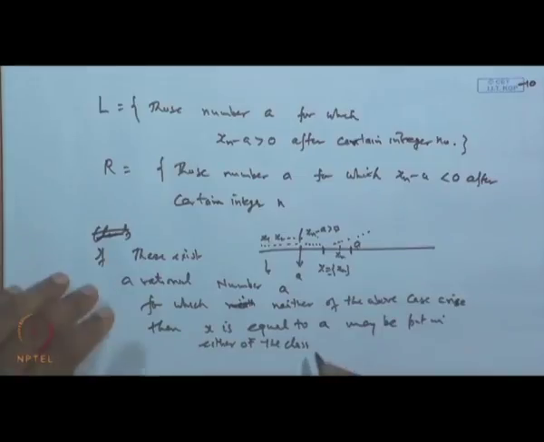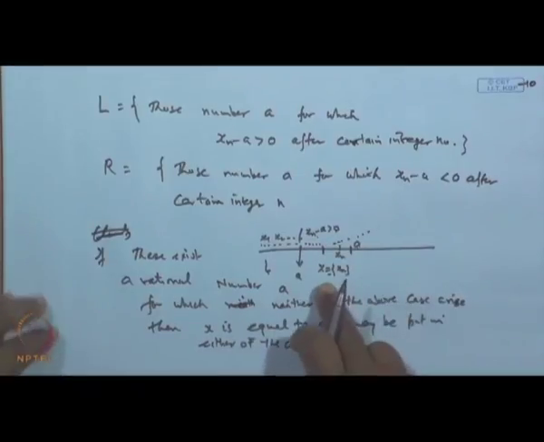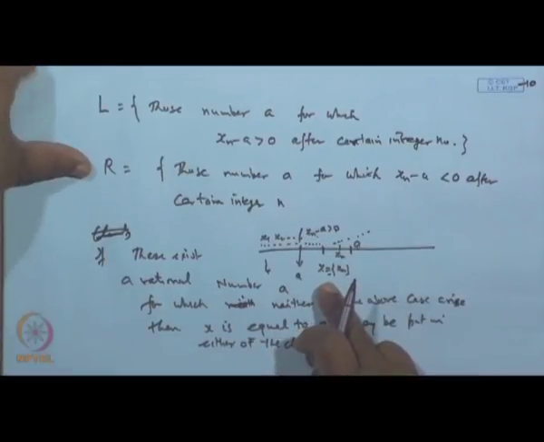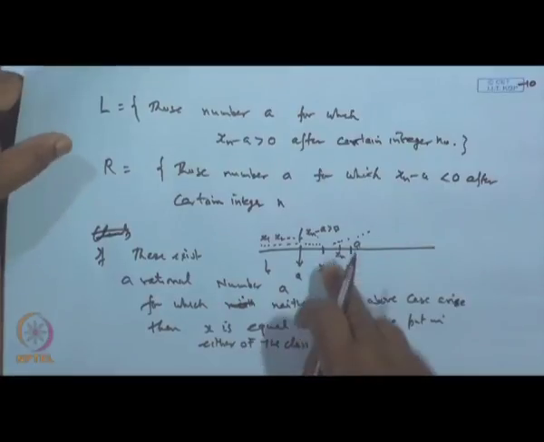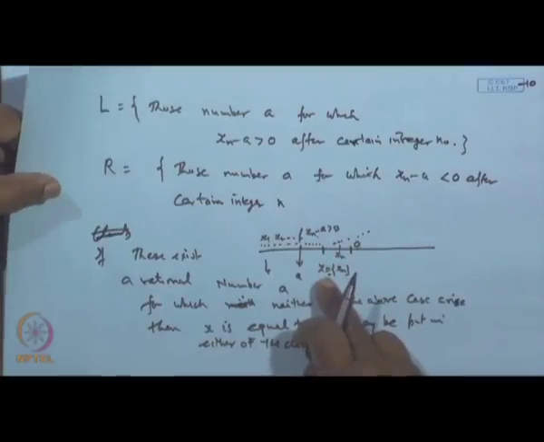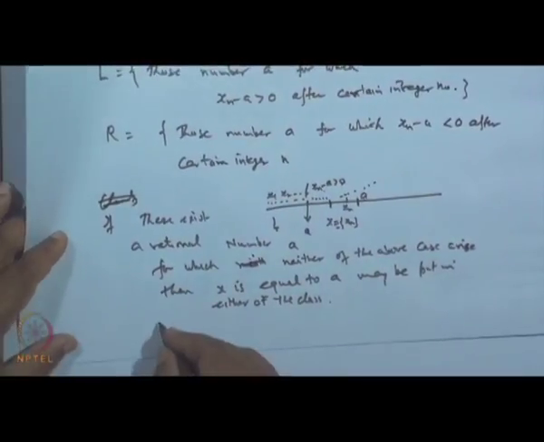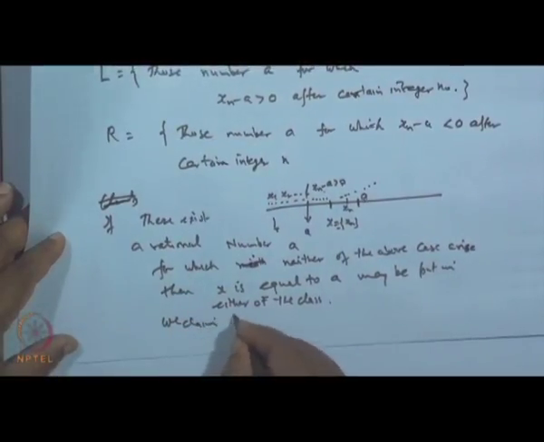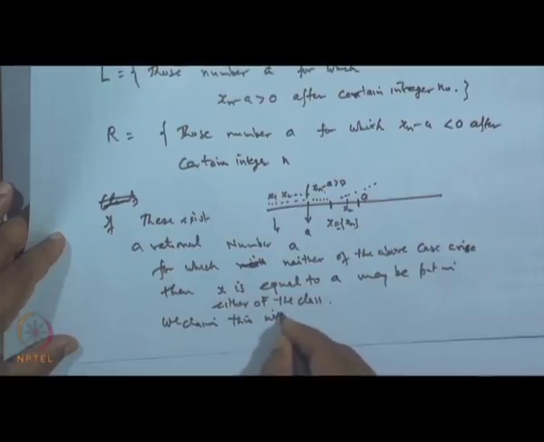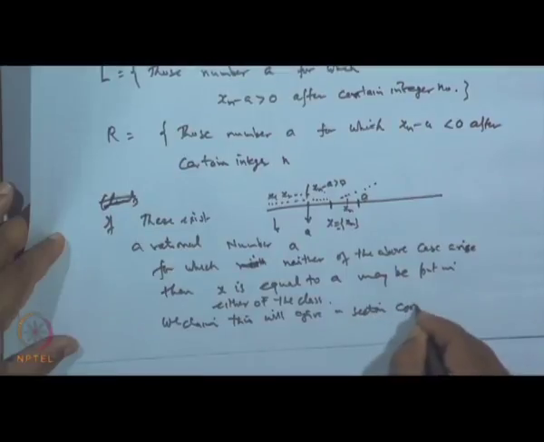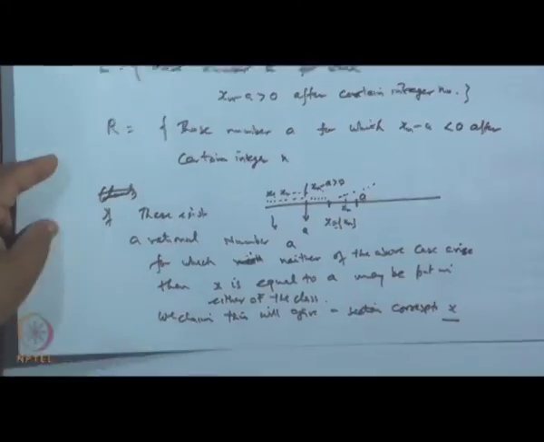Okay. Now, we claim that this way the section X will give the corresponding section corresponding to the number X. Okay. Now, this is what we claim: this will give a section corresponding to X. So, we will see the details for this next time.